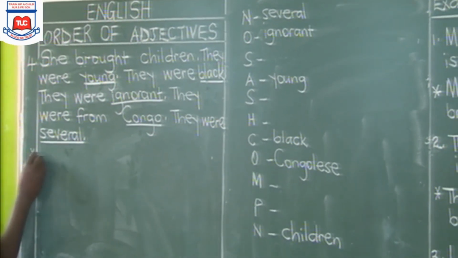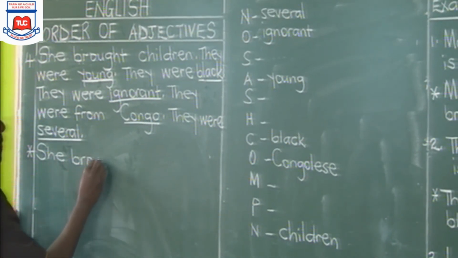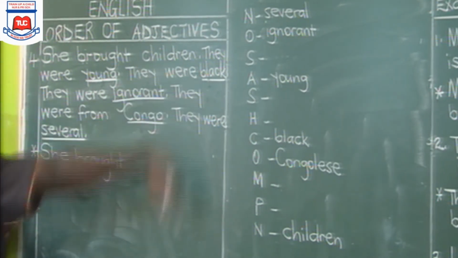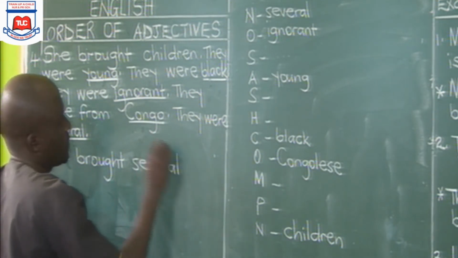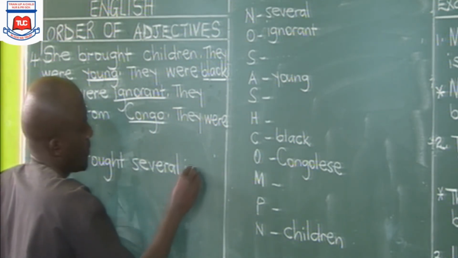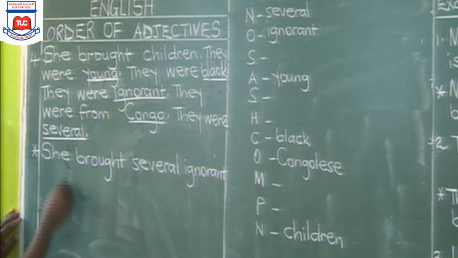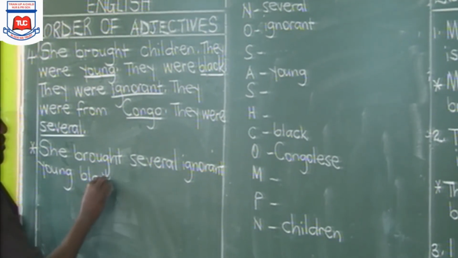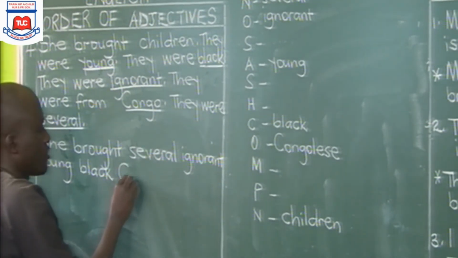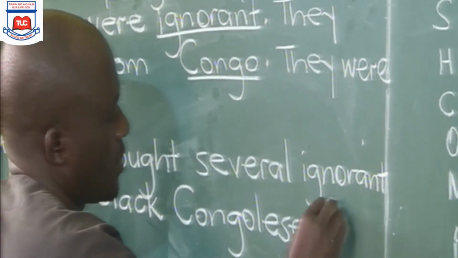So the response here is: she brought several ignorant young black Congolese children.